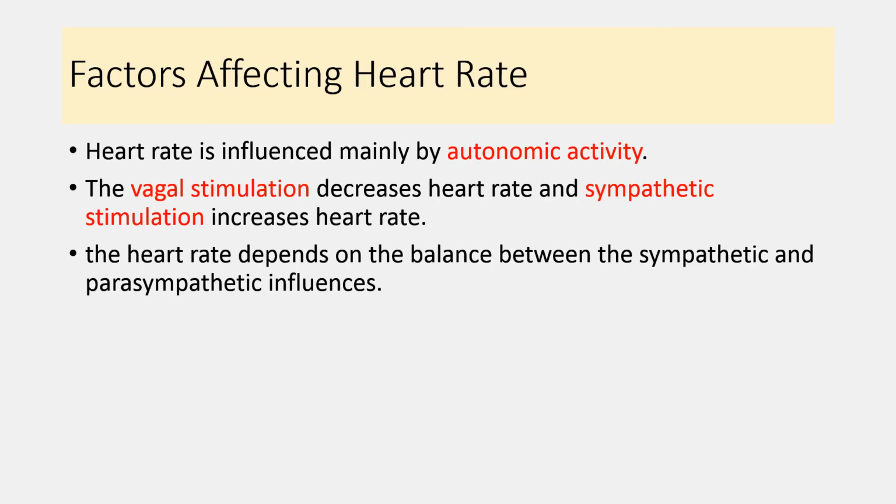So cardiac output depends on stroke volume and the heart rate. Till now you have learned about all the factors affecting stroke volume, for example, preload, myocardial contractility, and the afterload. Now let's understand the factors affecting heart rate. Heart rate is influenced mainly by the autonomic activity, by the sympathetic as well as the parasympathetic nervous system. The vagal stimulation decreases heart rate, and the sympathetic stimulation increases heart rate. So the heart rate depends mainly on the balance between sympathetic and parasympathetic influences.